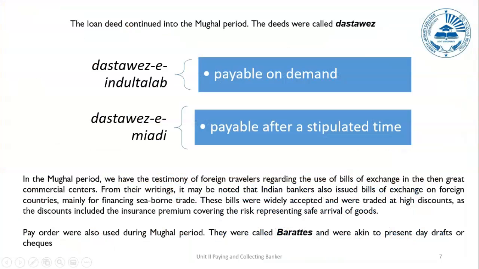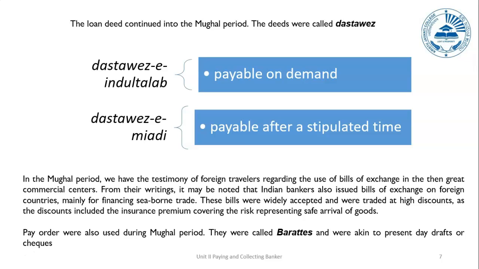As for loan deeds, during the Mughal period there was something called dastavez. Dastavez were of two types. One was payable on demand. The other was payable after a stipulated period of time.